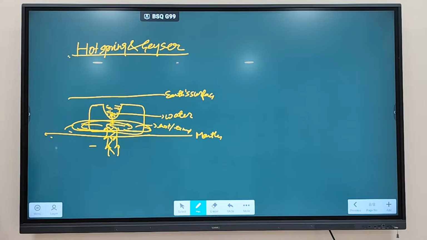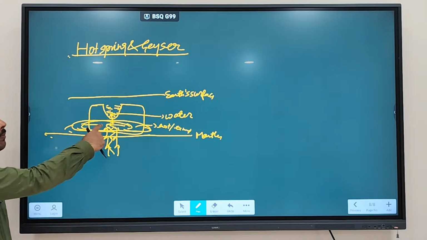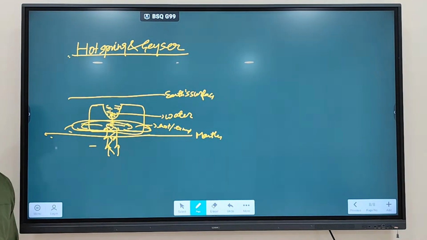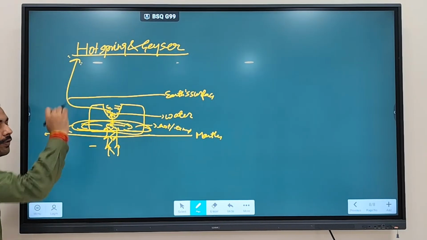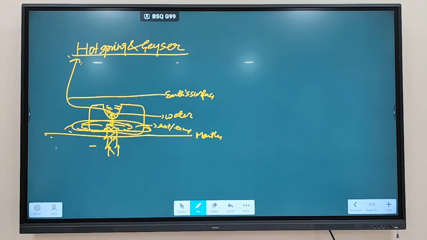Now this magma is coming in contact with what? Contact with the water. This water is present as groundwater, in the porous rocks. So this magma is now coming in contact with the water. Now what will happen to the temperature of water? It will increase. So this is referred to as a hot spring. When you see high temperature of water, groundwater inside the earth, that is referred to as a hot spring. Clear? Any doubt regarding this one?